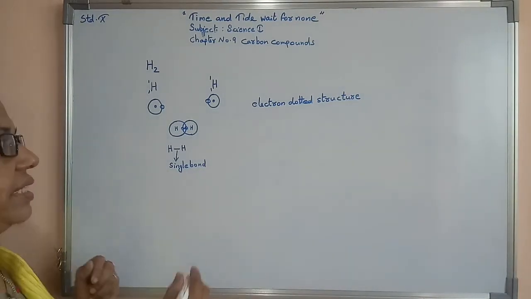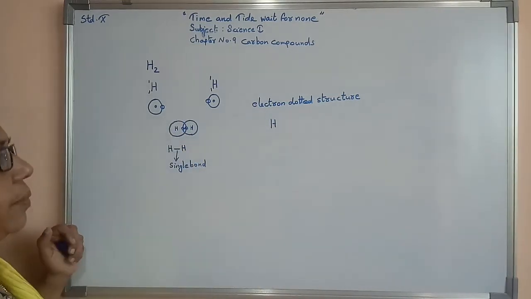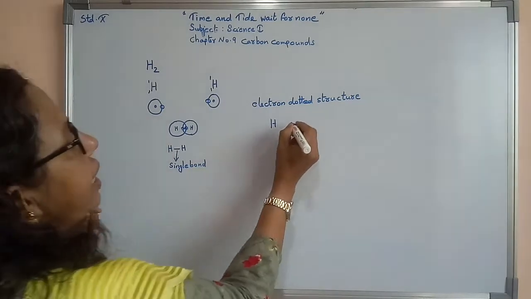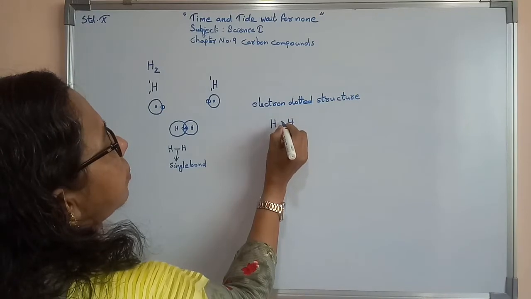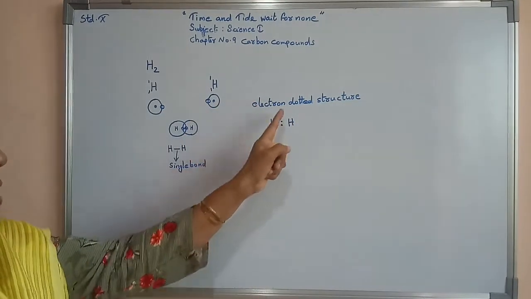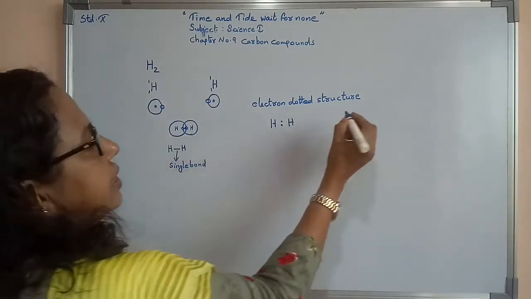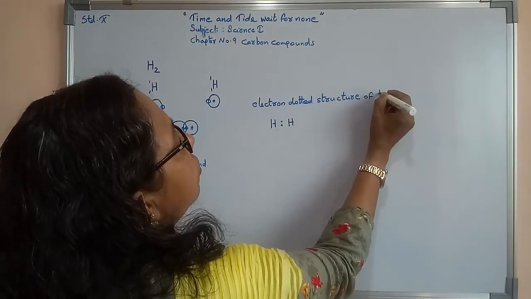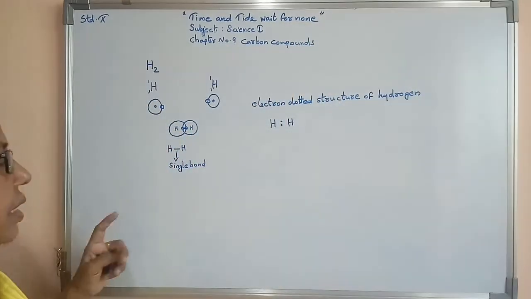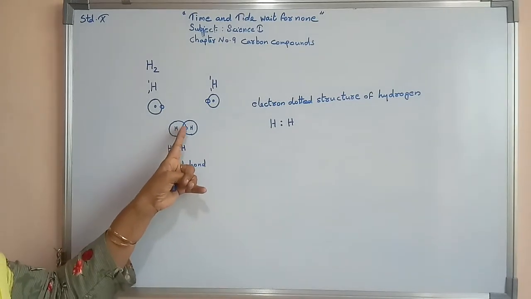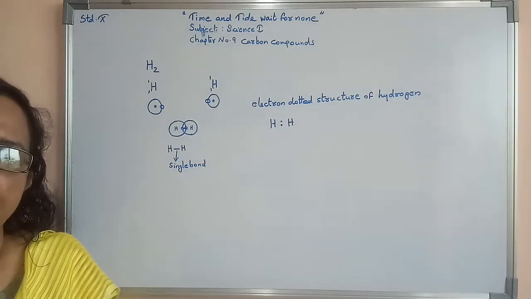Here hydrogen, I am not showing the diagram, only mentioning hydrogen. Here again the other hydrogen. Now here two electrons are there, that I put like this. So this is known as the electron dotted structure of hydrogen. In this case, both of them share one electron, because of that a single bond is mentioned.